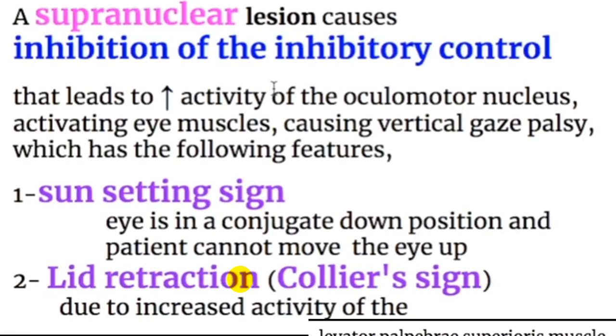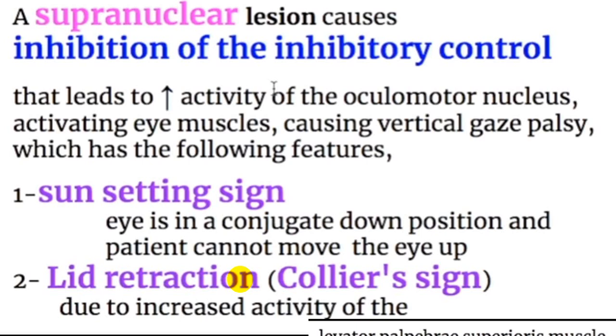These are all being explained. Now if you get a supranuclear lesion, meaning damage in the frontal eye field area, you will have a loss of inhibitory control. Because of this loss of inhibitory control, there will be increased activity of the oculomotor nucleus, activating the eye muscle, and that will cause a vertical gaze palsy.